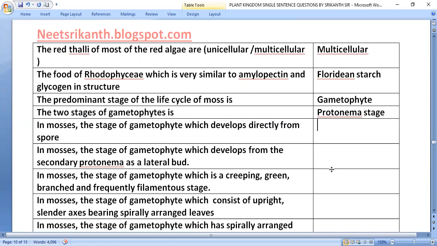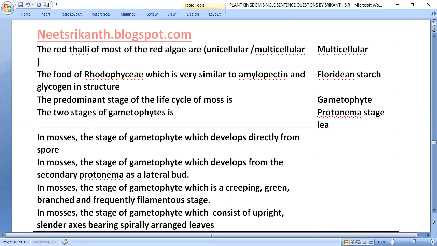The two stages of gametophytes are protonema stage and leafy stage. In mosses, the stage of gametophyte which develops directly from spore is the protonema stage. In mosses, the stage of gametophyte which develops from the secondary protonema as a lateral bud is the leafy stage.